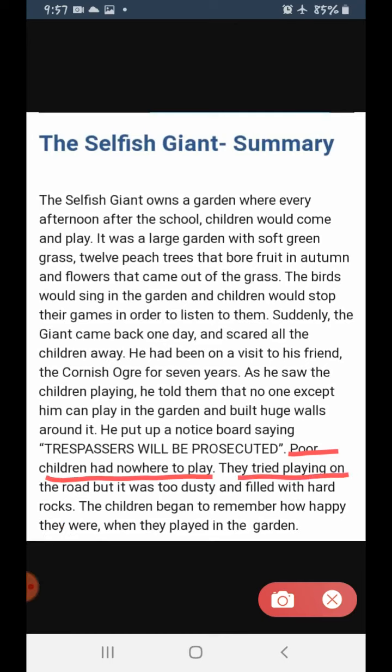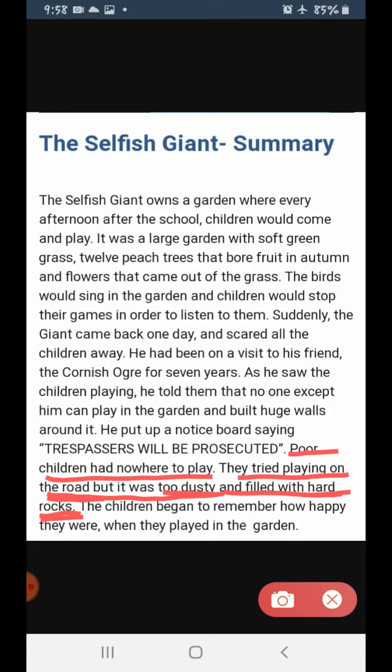They tried playing on the road, but it was too dusty and filled with hard rocks. Okay, so poor children had nowhere to play now. There are no gardens anywhere in the city or in the town. So, what did they have to do? They had to play on the road. But the road was too dusty and even filled with hard rocks. There were hard rocks on the road.